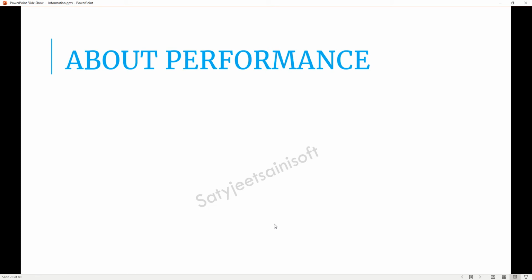About performance, there are some questions on the performance side. Performance itself is a very big topic, but here you can explain it in terms of the three layers we always interact with. The first is our front end, the second is the back end, and the third is our DB. You can start pointing from the front end to the back end, and it will give a good picture.